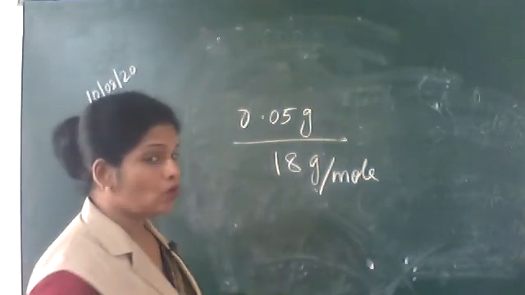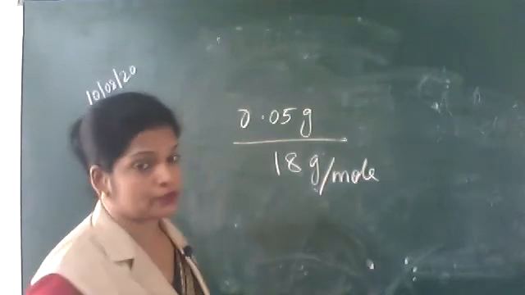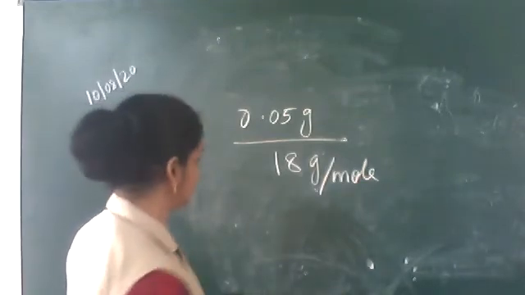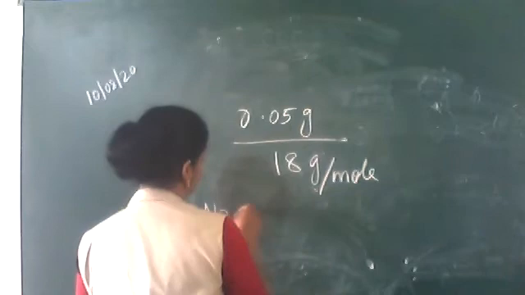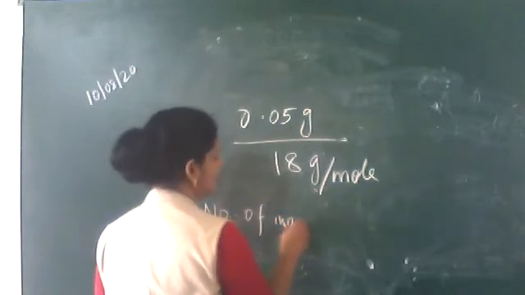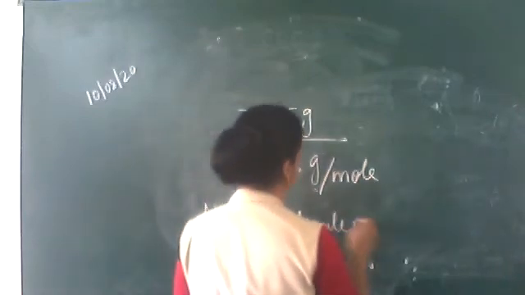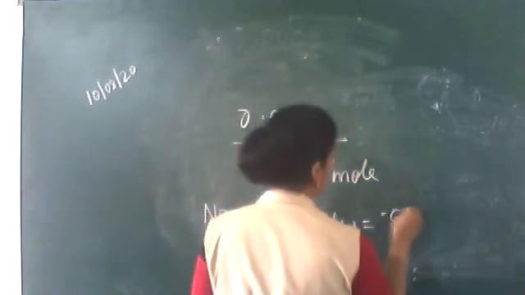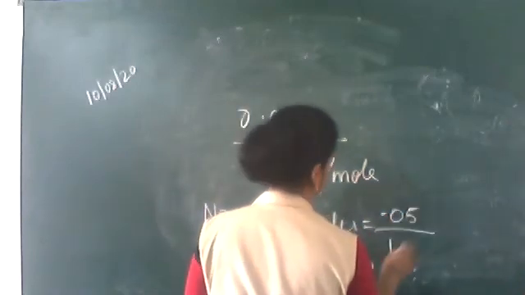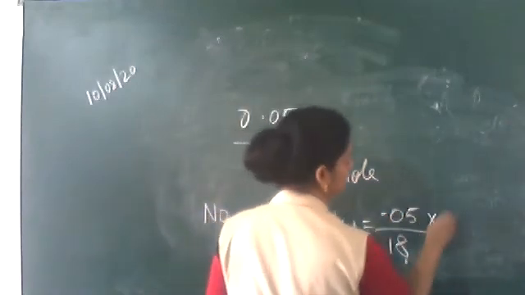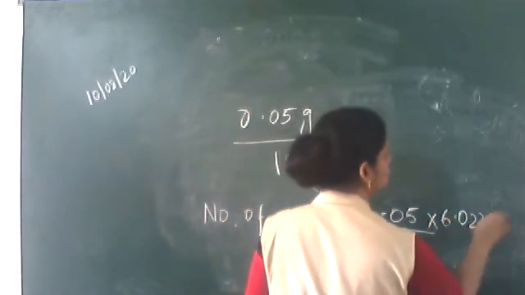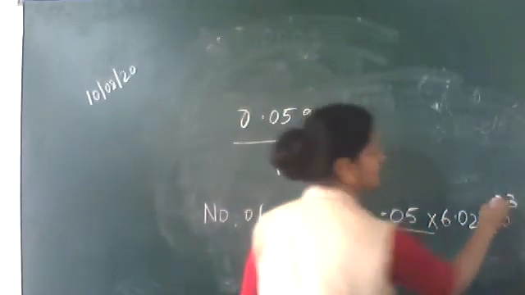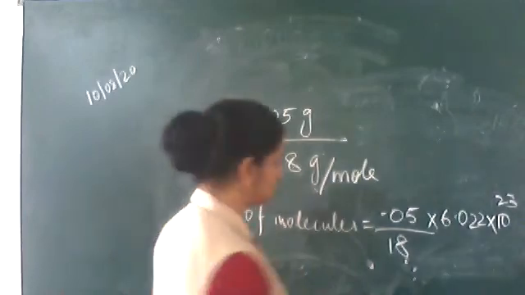1 mole contains 6.022 into 10 to the power 23. So the number of molecules will be 0.05 upon 18, these many moles, into 6.022 into 10 to the power 23 molecules.